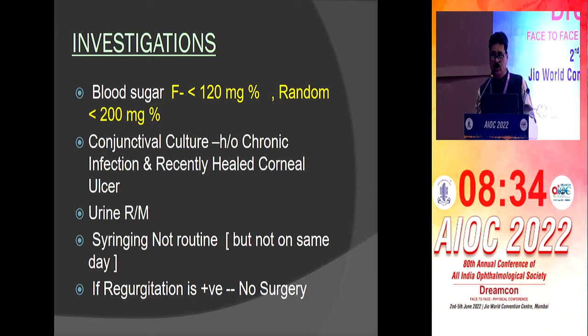If you mention this in court, you are saved. Blood sugar fasting less than 120, random less than 200 milligram %. You can operate any case, there will be no trouble for you. Conjunctival culture, history of chronic infection, recently healed corneal ulcer, urine routine microscopic examination. But syringing should not be done on the same day. If regurgitation is positive, then we should avoid the surgery.